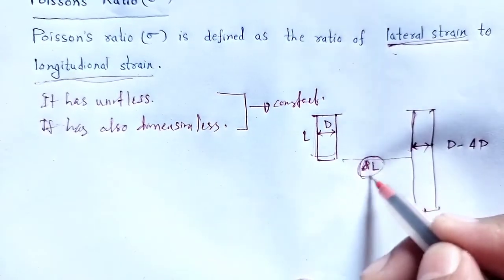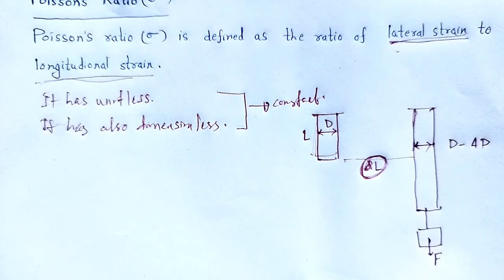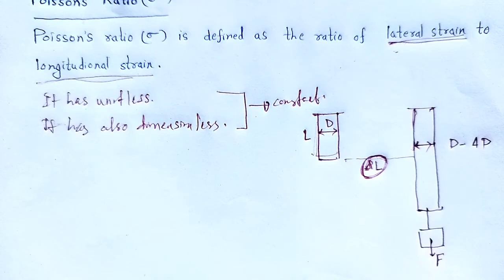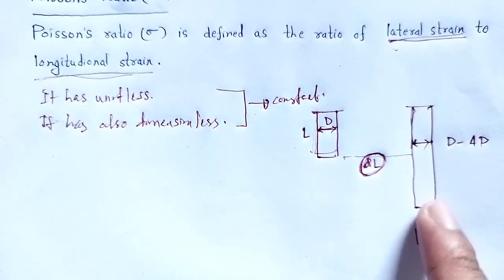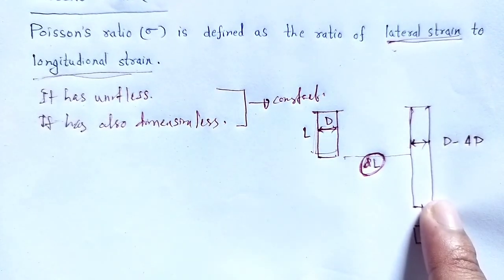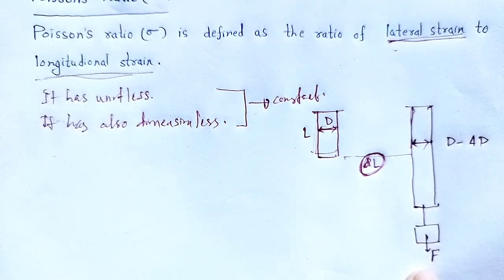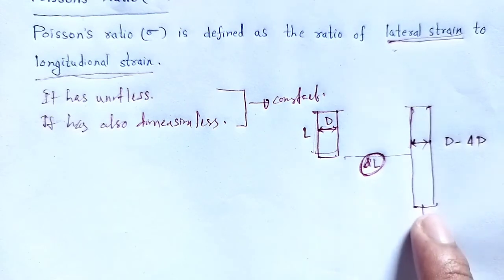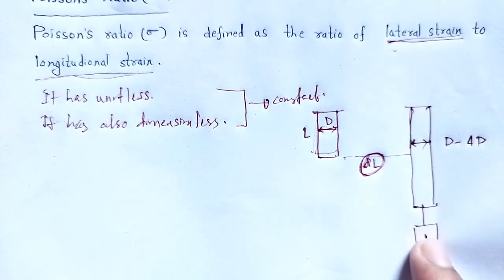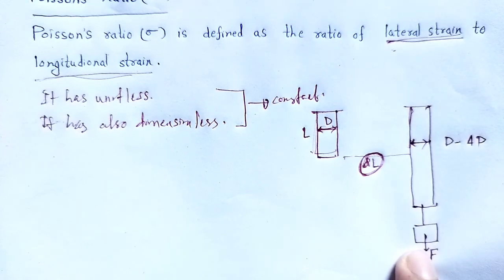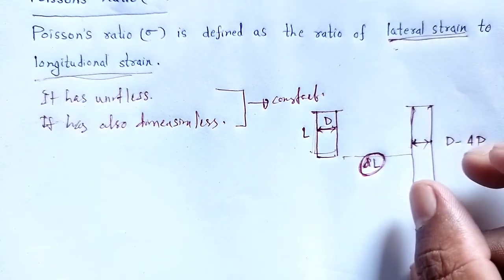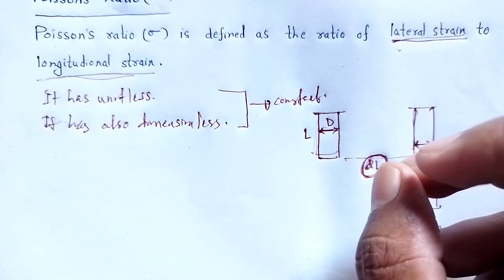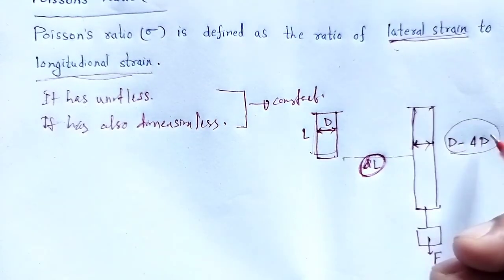The change in length, let it be del L, and there is a contraction in diameter, a change in thickness by del D. When we apply force in the longitudinal direction, the length changes by del L, and the diameter contracts, so the new diameter will be D minus del D.